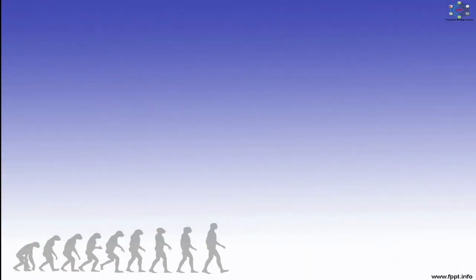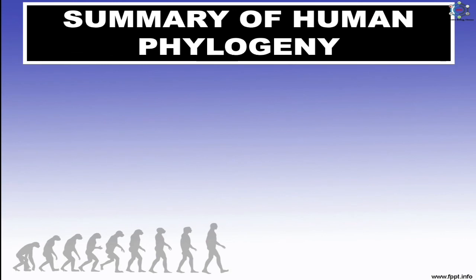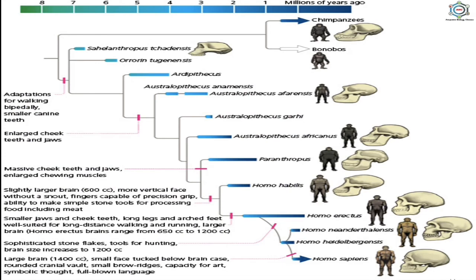Now, here you can see the summary of human phylogeny. So if we talk about the human phylogeny, first one, that is the Dryopithecus africanus, which is the earliest fossil ape, and age of appearance of this Dryopithecus is 25 million years ago in Miocene. The food and posture in this first fossil is soft fruits, leaves, and knuckle walker. And the important features are muscles and canines large, arms and legs equal sized.